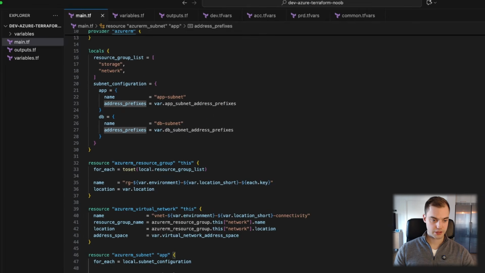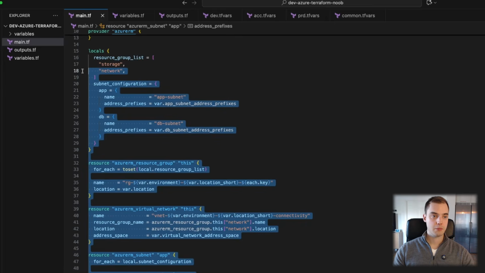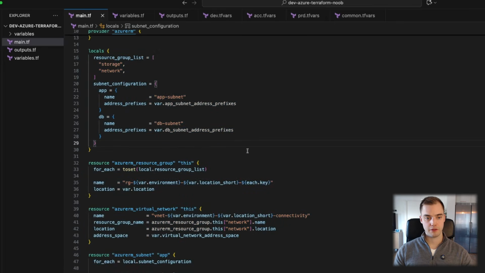Okay, so given from where we started with a bunch of code, now we are much more condensed. We have a little bit of logic, and it looks, in my opinion, a bit more sleek, but it is also functional. And yeah, I'm pretty content with this.